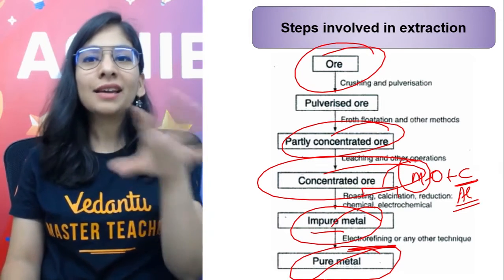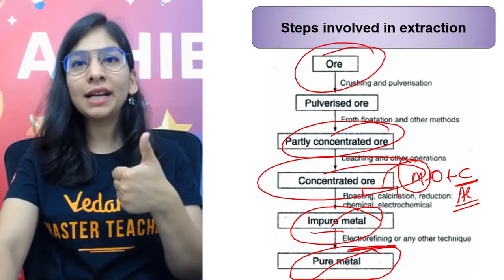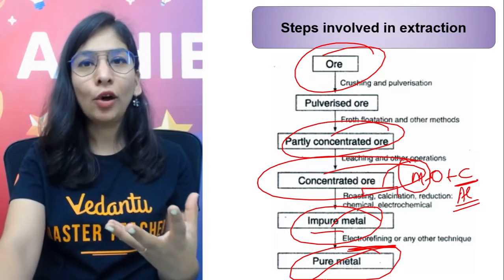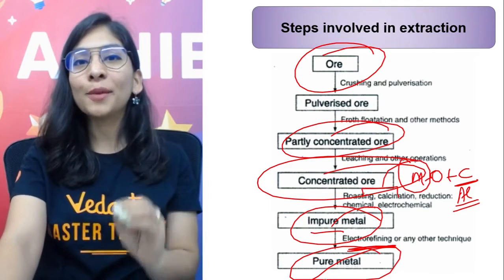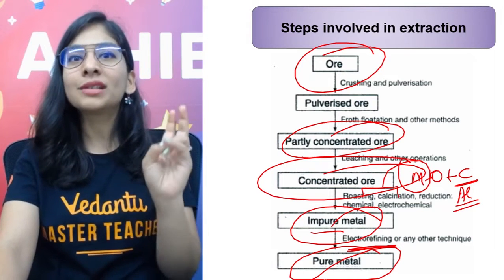So this is more like a summary of what we generally do to get pure metal. Is it super duper clear? So this is some basics that you should know about ores, minerals and all. Right now, I'm going to start the extraction of aluminium, which is the most important part of